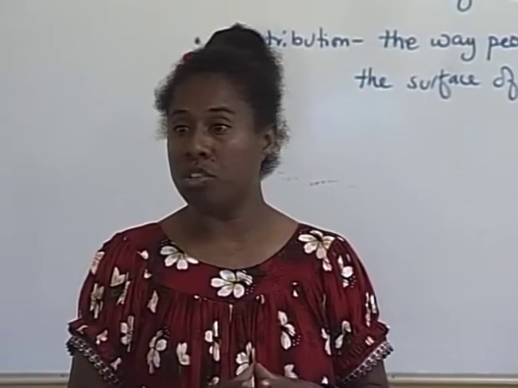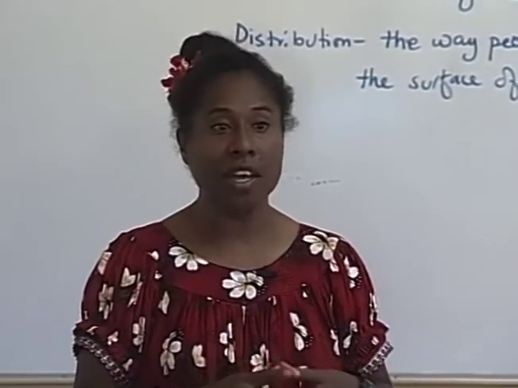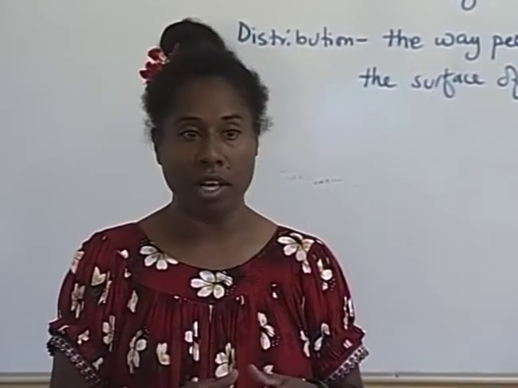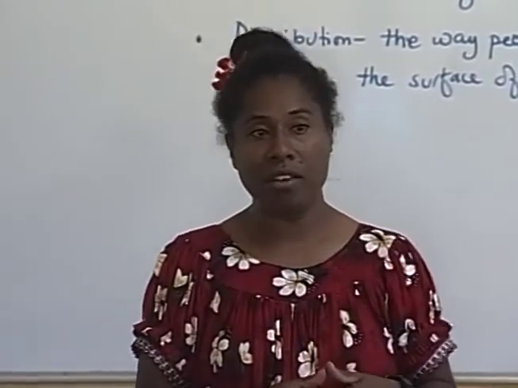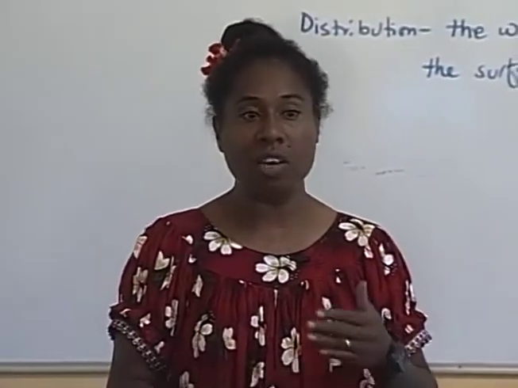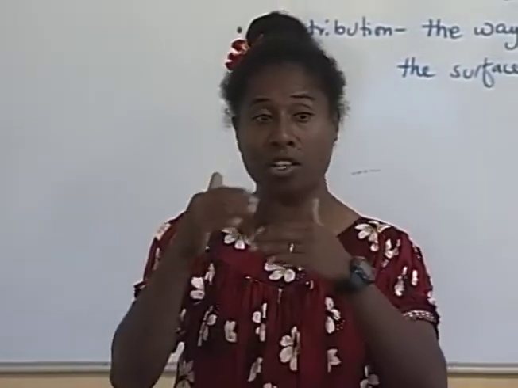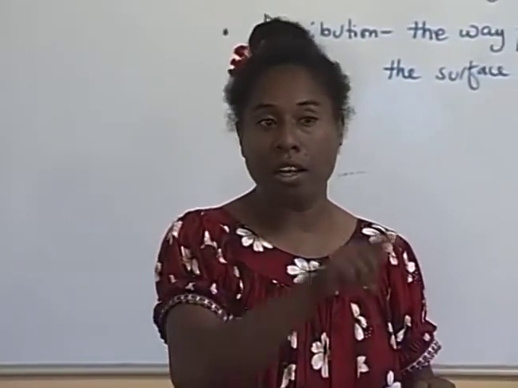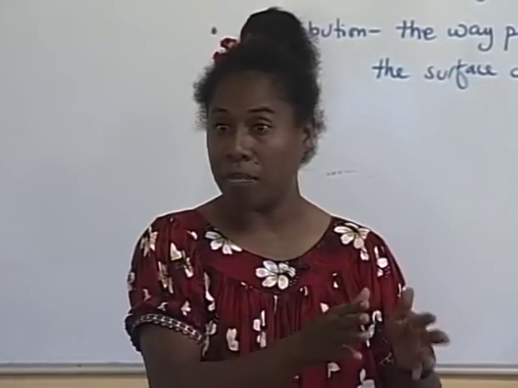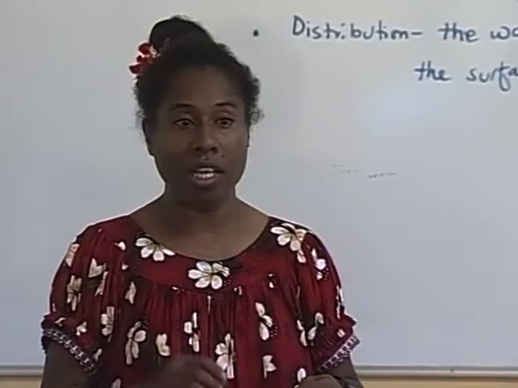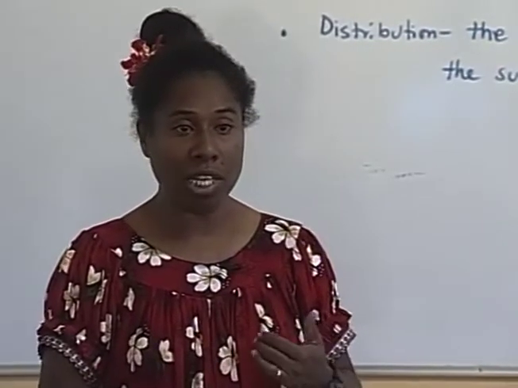Remember I talked about distribution? There is an uneven distribution of people on the island of Java or anywhere else in the world. People tend to live in areas that are more favorable to them. But what we are calculating is to give us an idea that if the population is that many and the total land area is that, then to every square kilometer of land in that area, there would be about that number. And that's what we are calculating, the arithmetic population density.